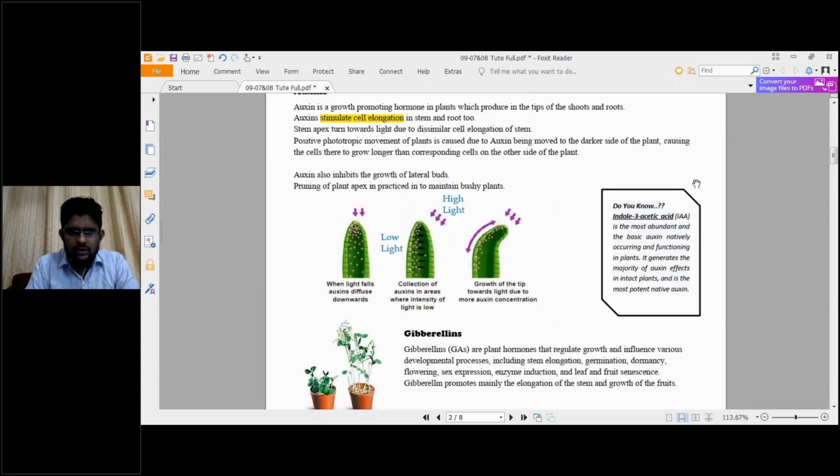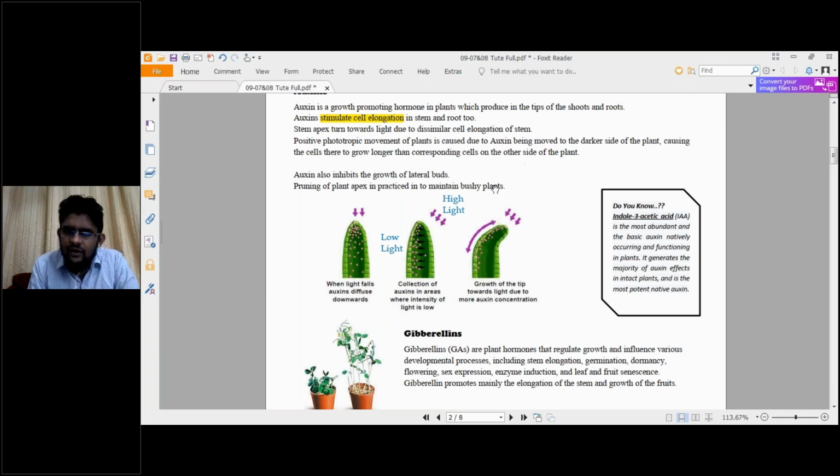When light falls, auxins diffuse downwards. Can you see in the first image? Auxin is present at the top of the stem, we said, that is the apex. When the light is falling vertically, auxins move towards the low light region, that means the darker region. So when the light falls on the top of the surface, light intensity is high, so it won't be present there. What it does now, it diffuses downwards. Can you see that? It is moving downward, from the high light to the low light area. Okay, look at the second image.